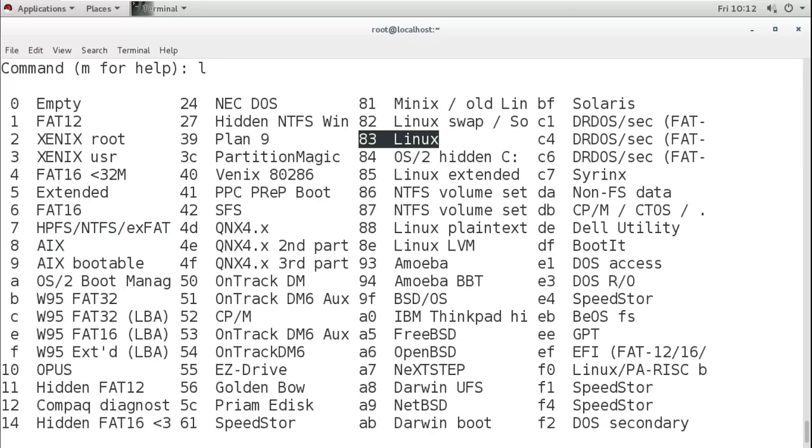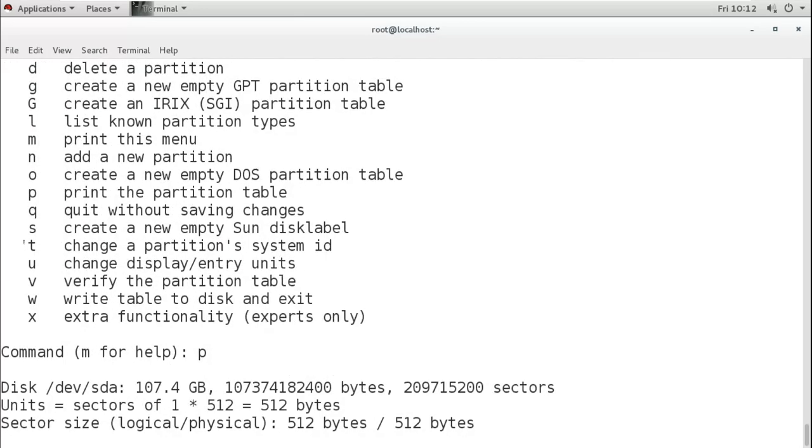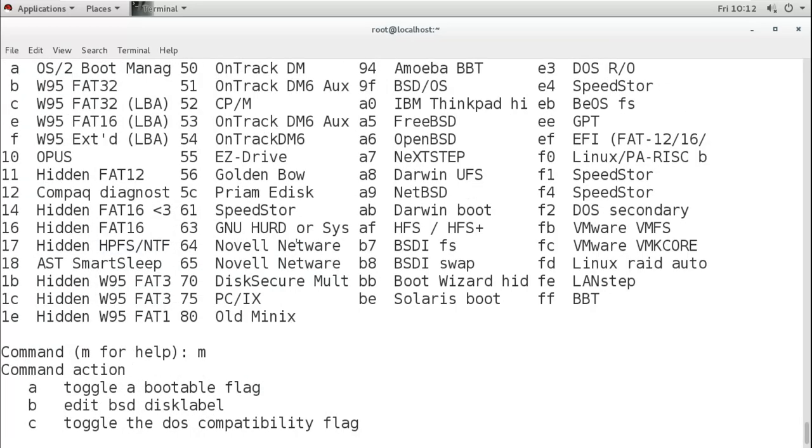So if you want to create NTFS, then what you have to do, first you have to create the normal partition, it will be 83, and then you have to use this T option to change the partition system ID to another number.